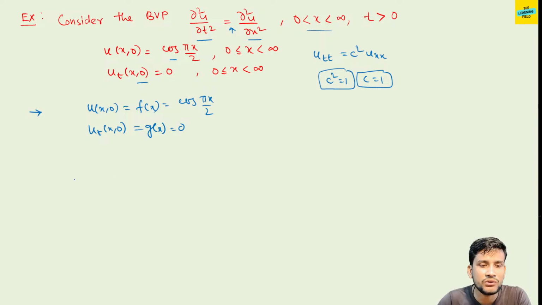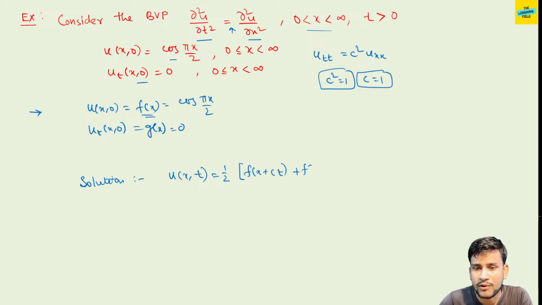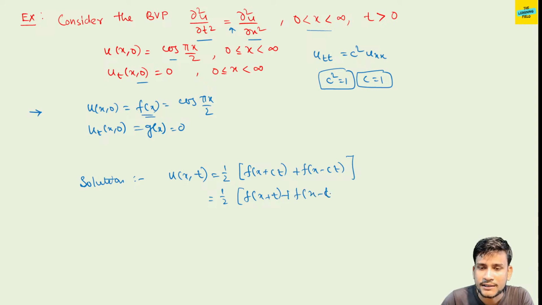Then what is the solution? The solution u(x,t) equals, there is only f(x) present, there is no g(x), therefore this equals half of f(x plus ct) plus f(x minus ct). The value of c is 1, so this equals half of f(x plus t) plus f(x minus t).